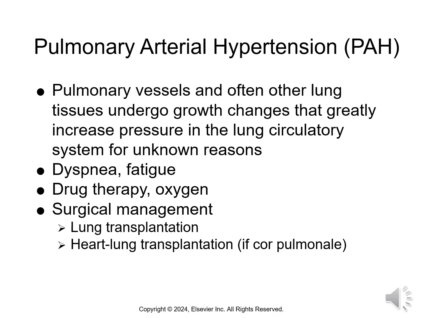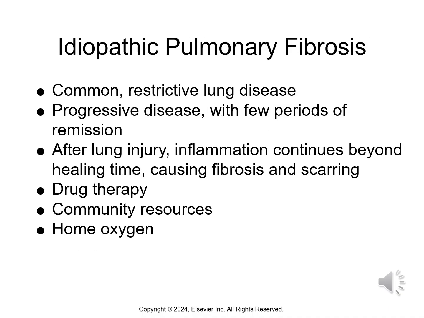Moving on to pulmonary arterial hypertension. This is where the pulmonary vessels and other lung tissues undergo growth changes that greatly increase the pressure in the lung circulatory system, and it's for unknown reasons. This can cause dyspnea and fatigue. We treat this with drug therapy and oxygen. We can also do surgical management such as lung transplant or heart-lung transplant, also known if it's an issue with cor pulmonale. Patients can also suffer what's called idiopathic pulmonary fibrosis. This is a common restrictive lung disease.